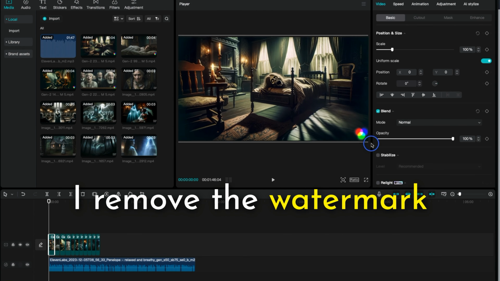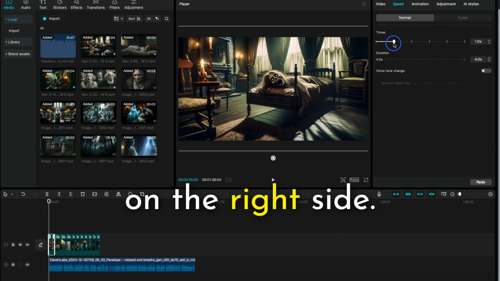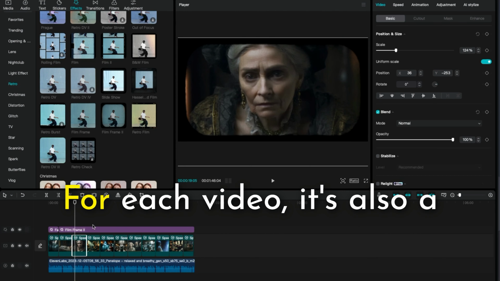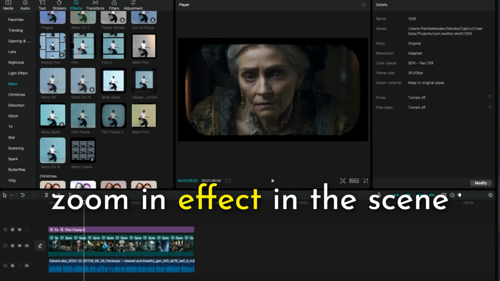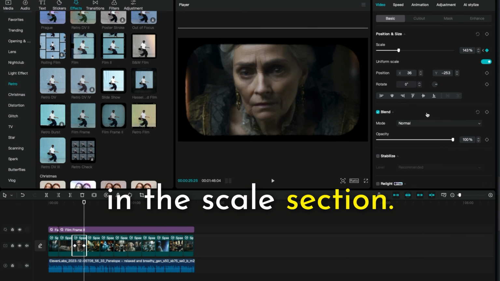I remove the watermark by enlarging the video and setting the speed to 0.5 in the settings on the right side. I'll add a film frame effect to the whole video. For each video, it's also a good idea to add a slow zoom-in effect in the scene settings by clicking on the diamond and then zooming in the scale section.